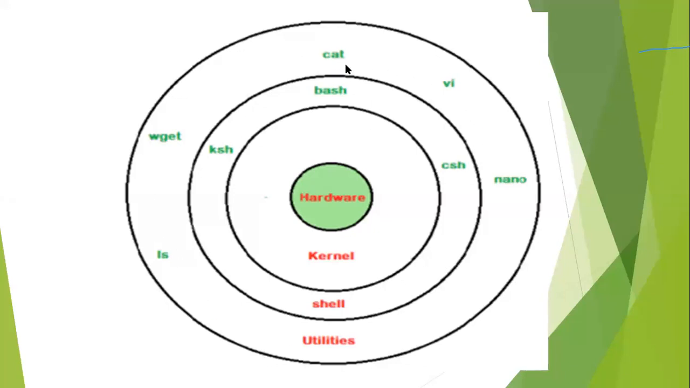Cat displays the contents of your file, or creates a file so you can enter data into it. Vi is an editor, the visual editor, to enter data into a particular file. Some more are ls, wget, and so on. These are the commands given by the user itself.